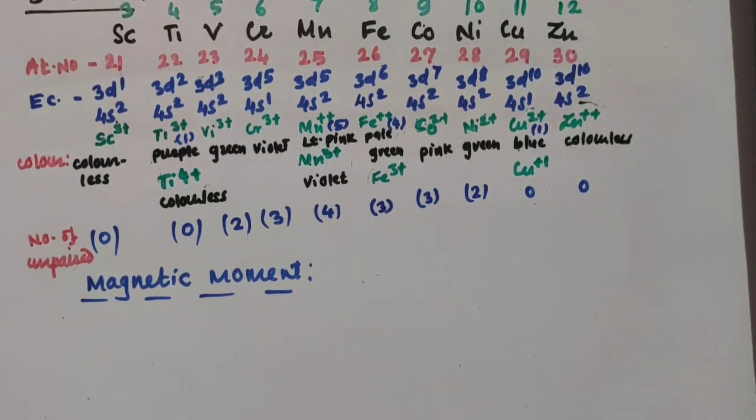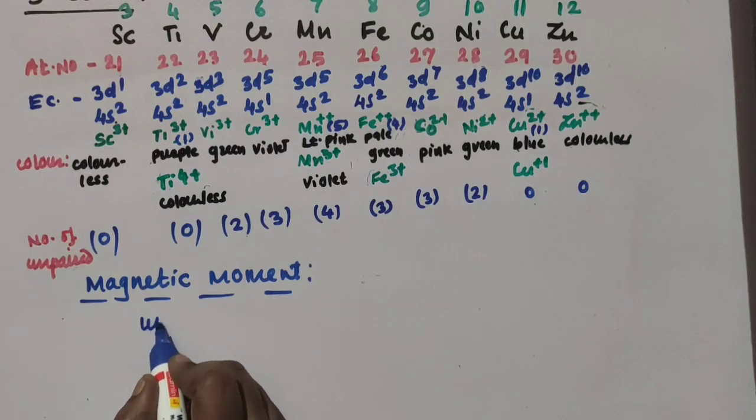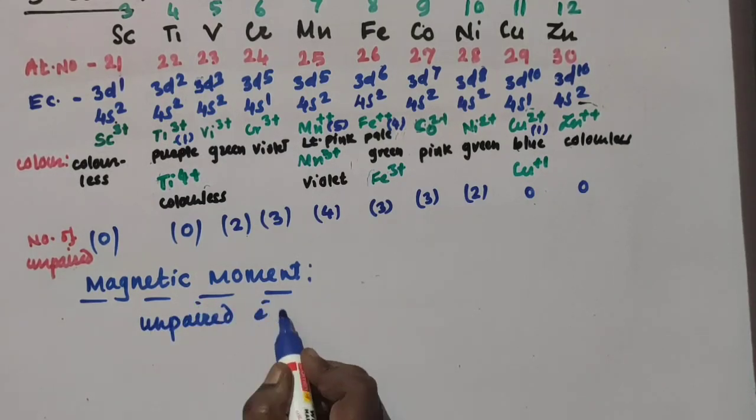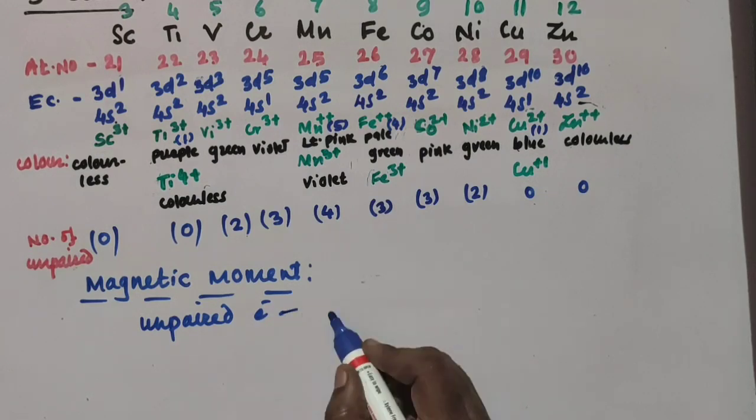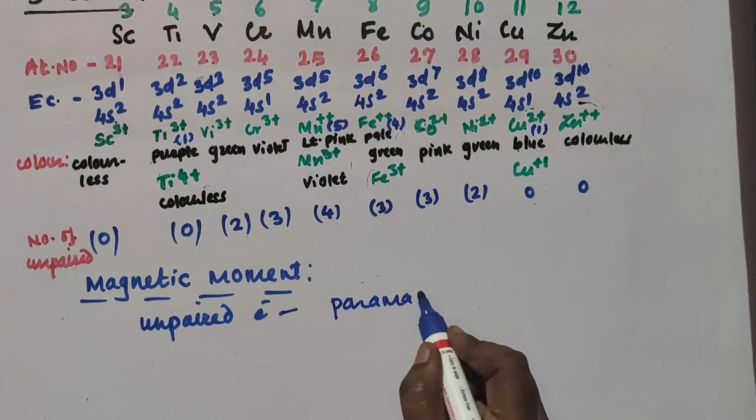We know how to find out the magnetic moment. Actually, when an unpaired electron is present, the compound is paramagnetic. Unpaired electrons give paramagnetism to the compound.